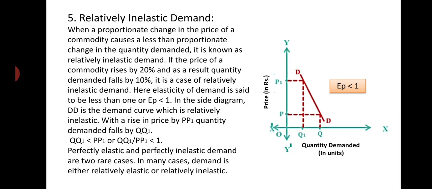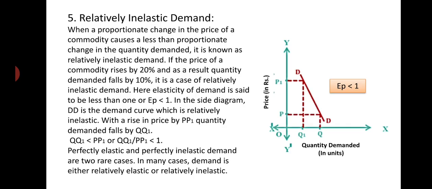With a rise in price by PP1, originally the price of the commodity was OP, at that time the quantity demanded was OQ, but when the price of the commodity rises from OP to OP1, or by PP1, quantity demanded falls from OQ to OQ1.